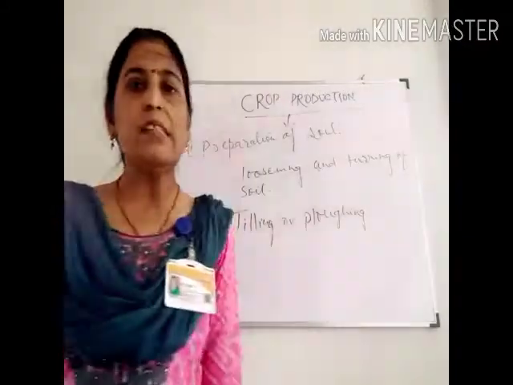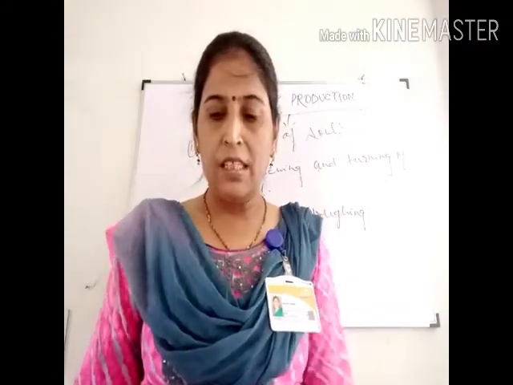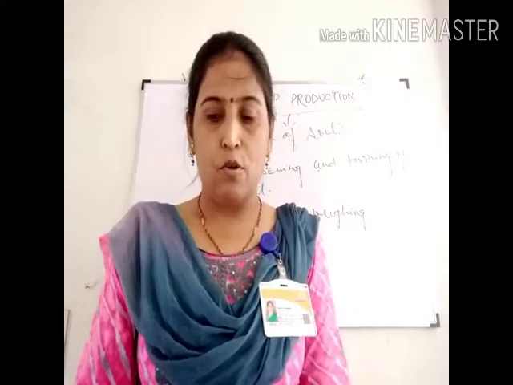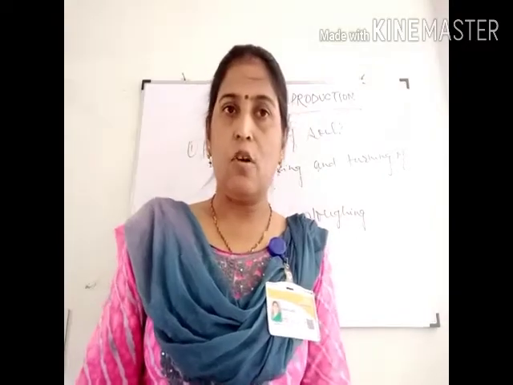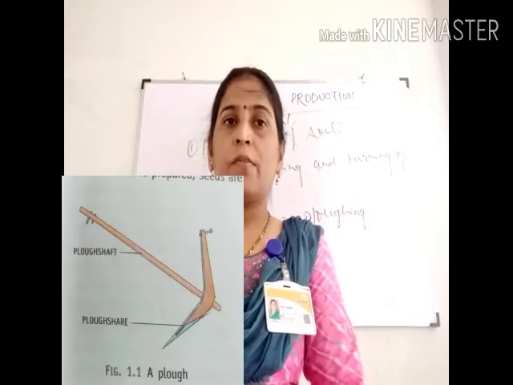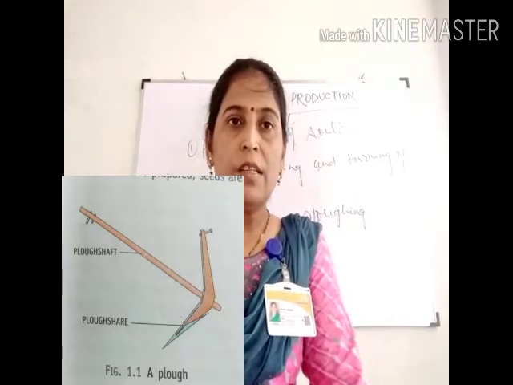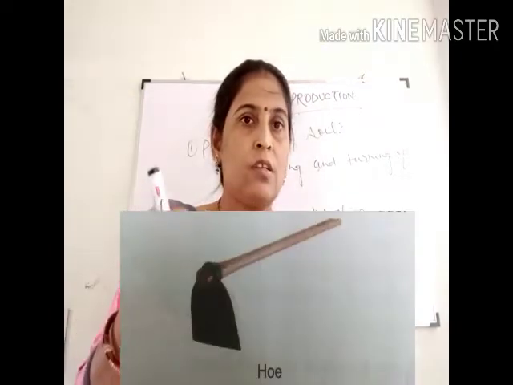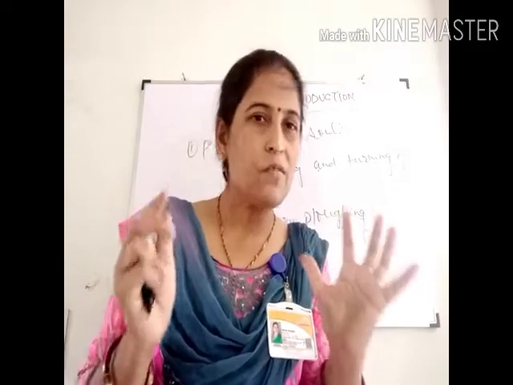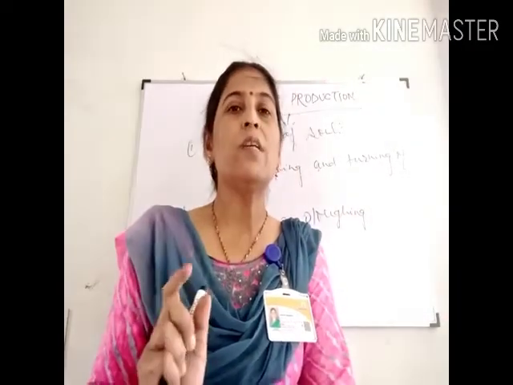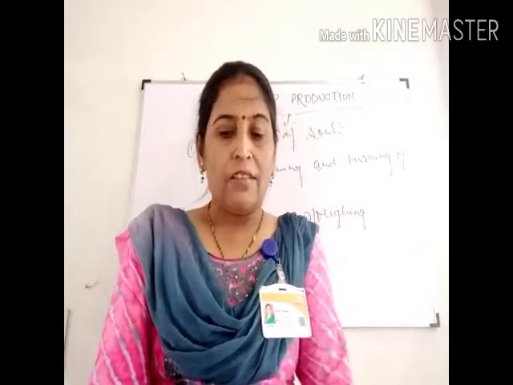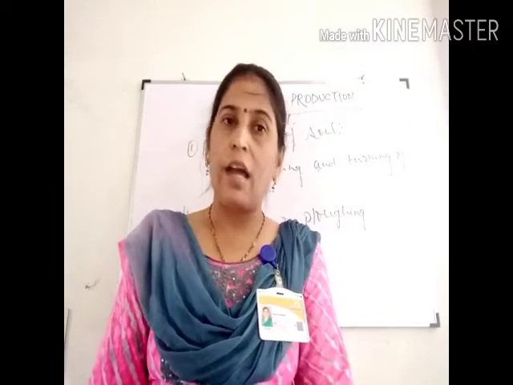This tilling or plowing is carried out by an equipment called a plow. It may be a wooden or iron plow, but iron plows are widely used nowadays. Tilled soil means the soil has been turned over and has big lumps, which have to be crushed to make them level. Level means uniform, and this is done with the help of a wooden or iron leveler.